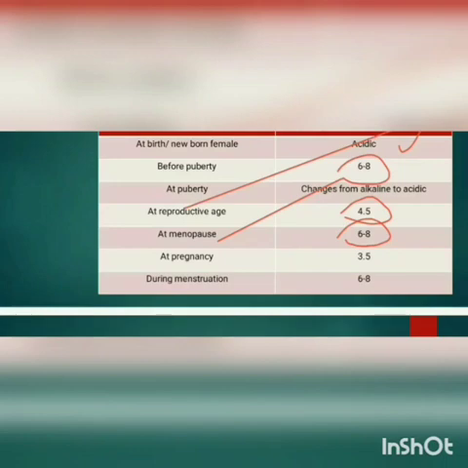At pregnancy it will be 3.5. Why? Because it is a hyperestrogenic and hyperprogesteronic state. During menstruation, it again increases the vaginal pH. So during menstruation, if any coitus is made or any such predisposing conditions are there, it will lead to vaginal infections.